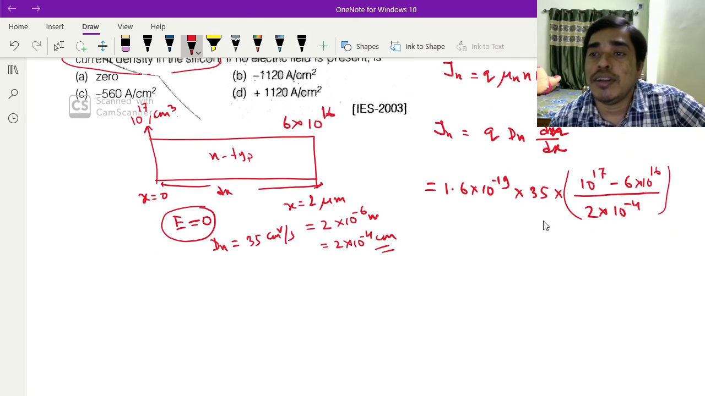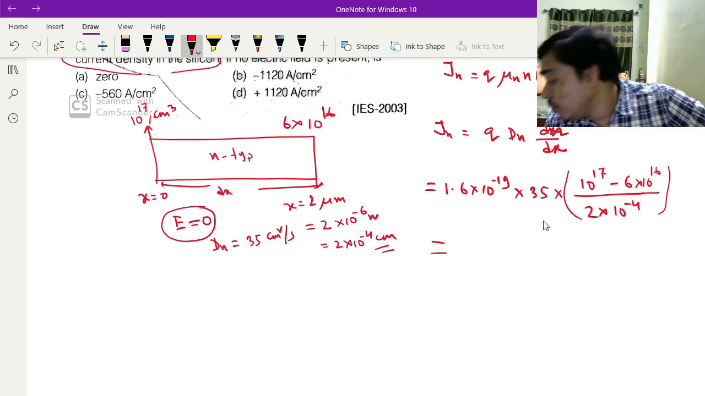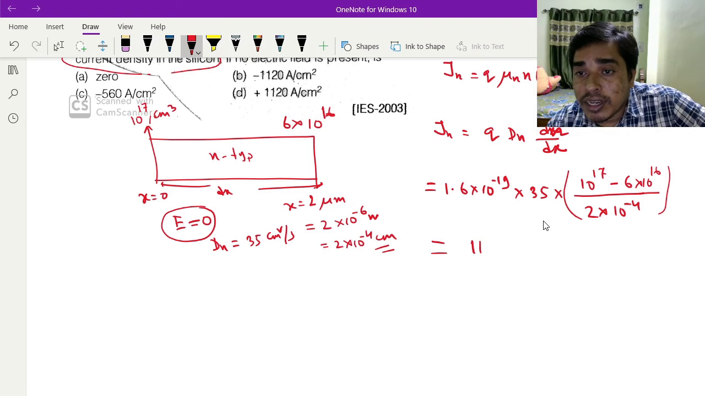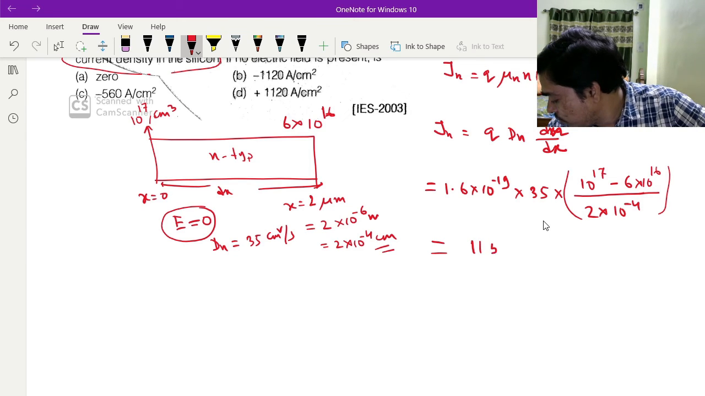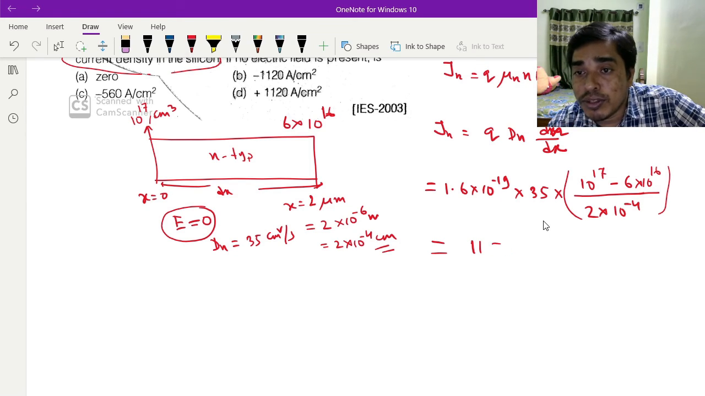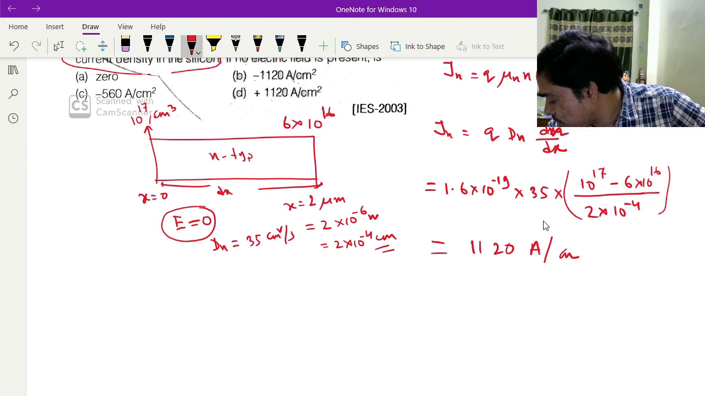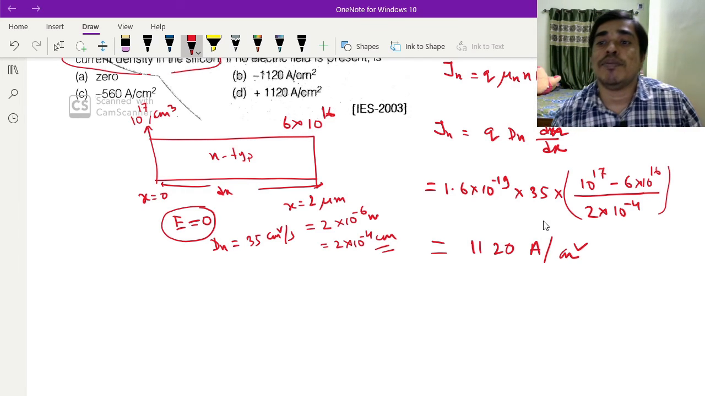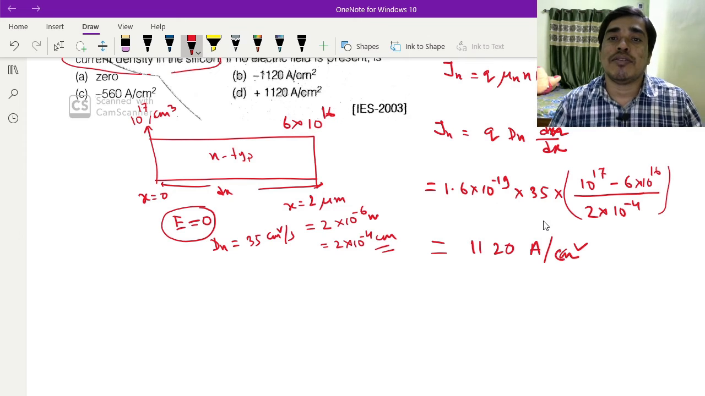If you calculate this value, it will be 1120 ampere per centimeter square.